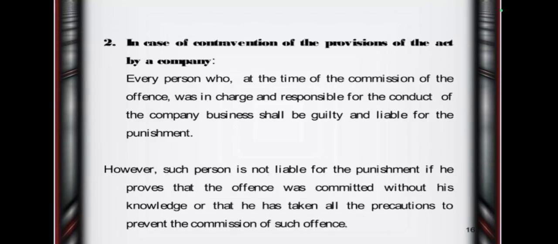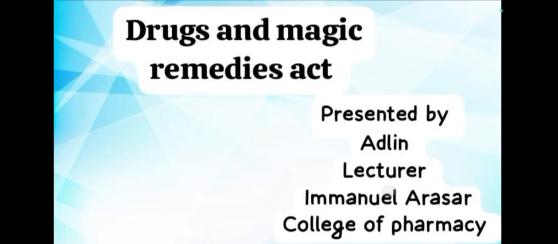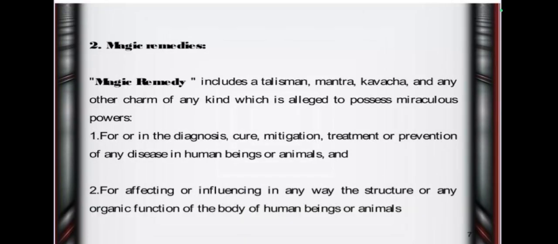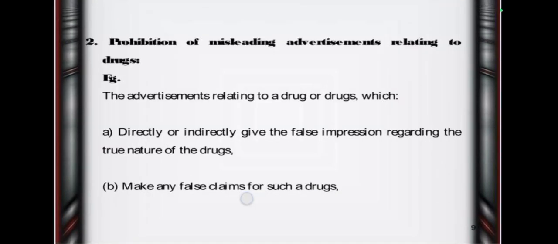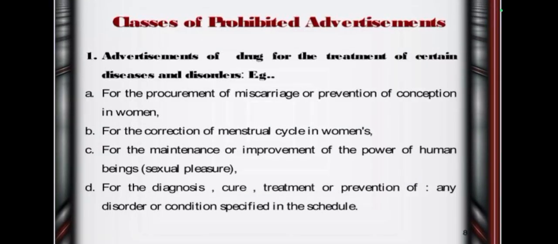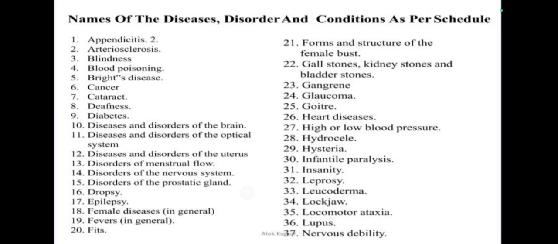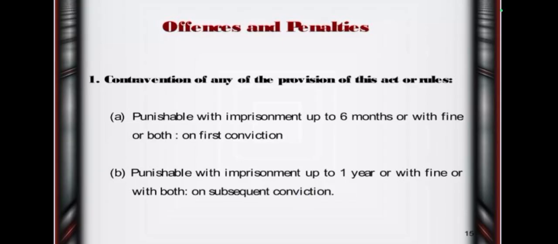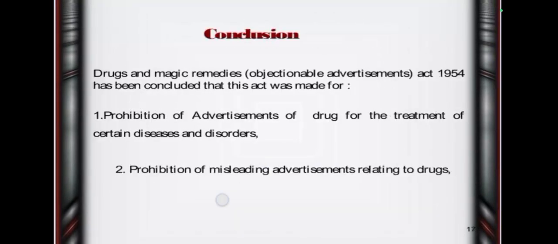Today we saw the Drugs and Magic Remedies Act. This was passed in 1954. And as we saw the definition, introduction part and classes, we saw the classes of prohibited drug advertisements classified into four. And next we saw some of the names of diseases, disorders and conditions as per the schedule. Next we saw the offences and penalties. Next we saw the prohibited advertisements, and last we saw the conclusion of the Drugs and Magic Remedies Act.